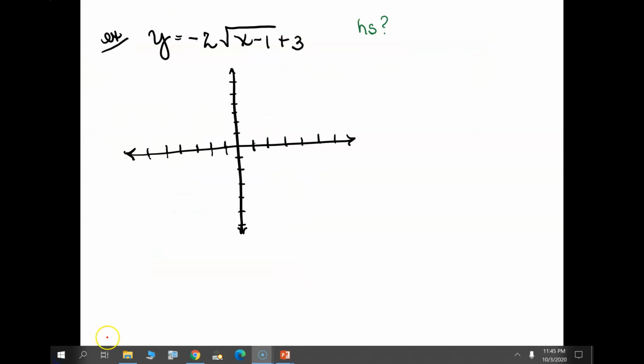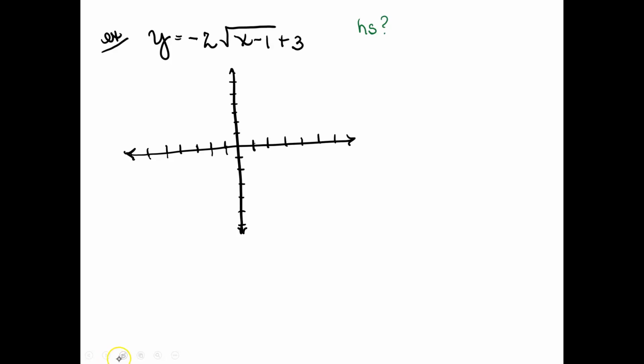All right, so let's see if we can put it all together. So we had already been looking at horizontal, vertical shifts, and reflections, and we said the order that we needed to follow was horizontal shift, then reflect, then vertical shift. So let's start with that. Do you have a horizontal shift? Well, yes, because any value subtracted from x is going to be a horizontal shift, and 1 is being subtracted from x, so I'm going to have a horizontal shift of +1. So I'm going to take my normal square root function that would be here. I'm going to shift it over a +1 and draw the exact same thing.